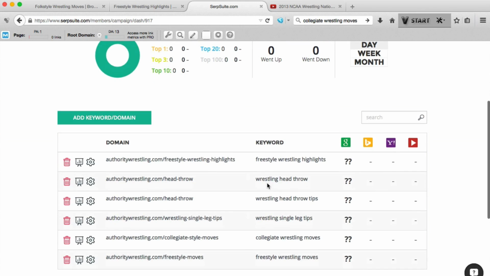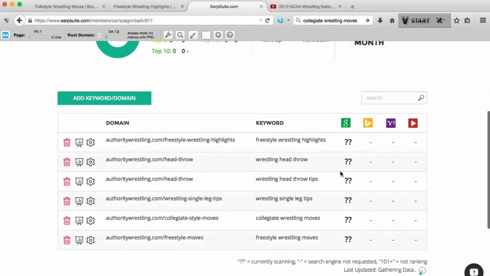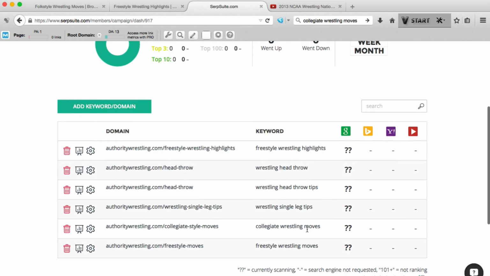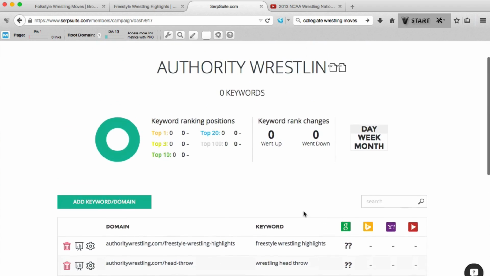So now we've added all those keywords into our rank tracker. I mean, you could be using any rank tracker, just so it makes our life easy, and we'll know if we're moving up the SERPs for these keywords. So far we've built links for collegiate wrestling moves and also wrestling single leg tips. So next week we'll take a look at these and see if we moved up at all.